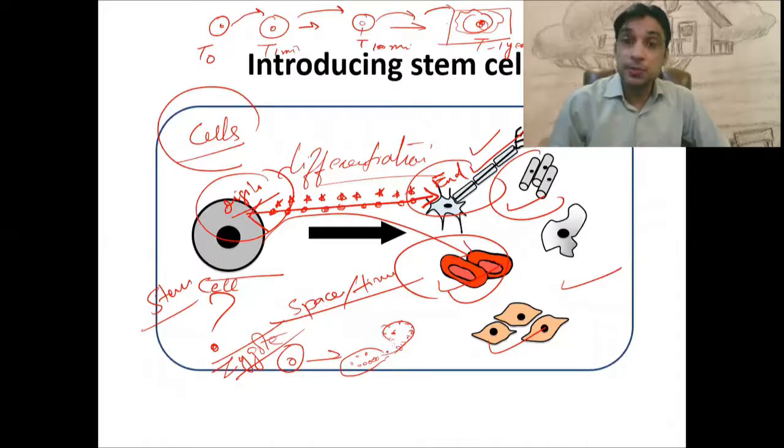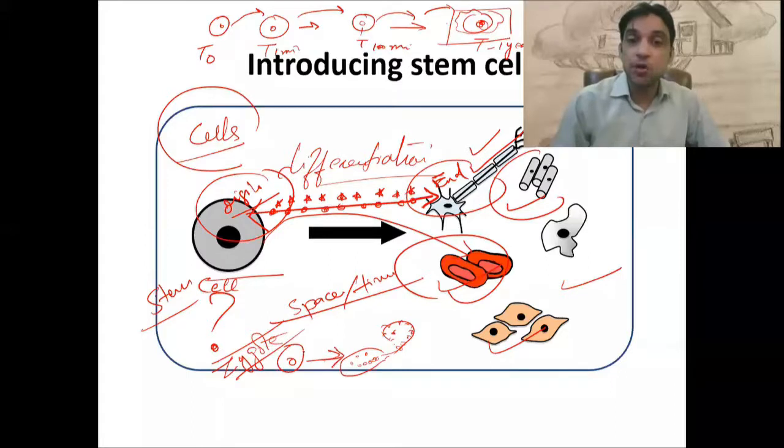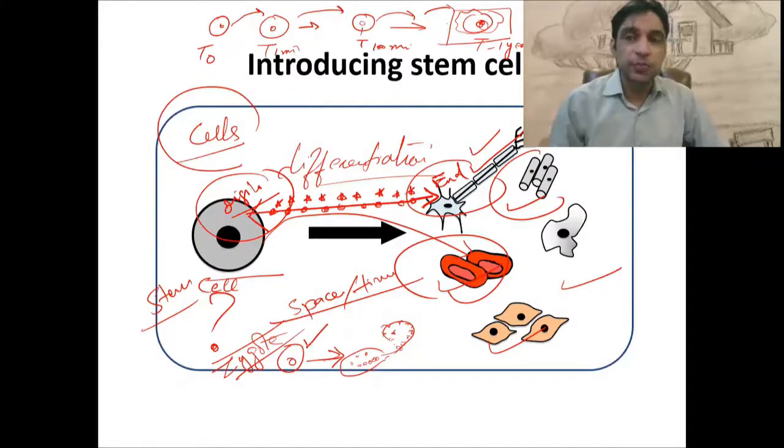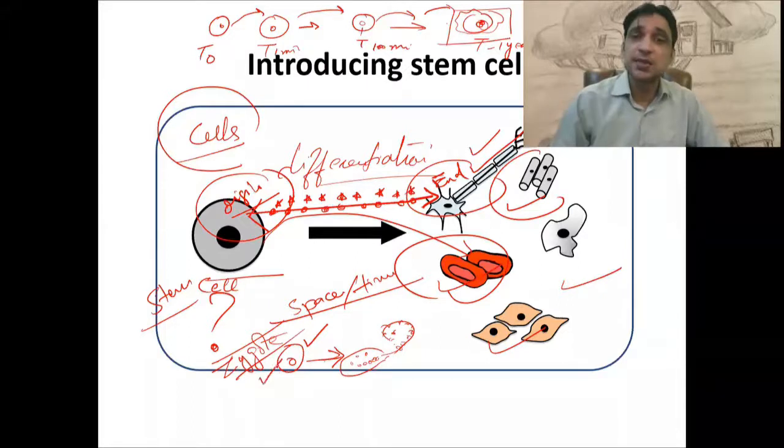All those different types of cells are phenotypically so different from each other. The eye cell is so different from the heart muscle cell. The heart muscle cell is so different from the epithelial cells. But all of those different types of cells arise from the same origin, from the same cell. That means this cell has the potential to produce all those different types of cells present in the baby's body. And that is considered as the stem cell.